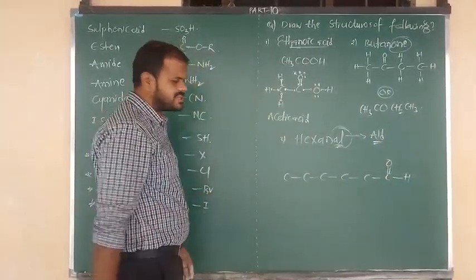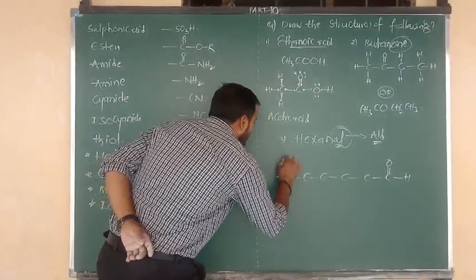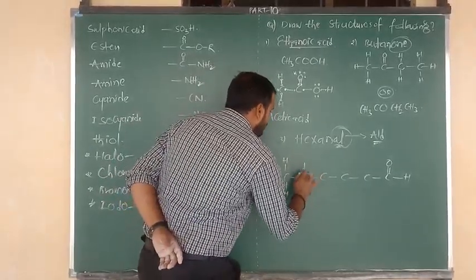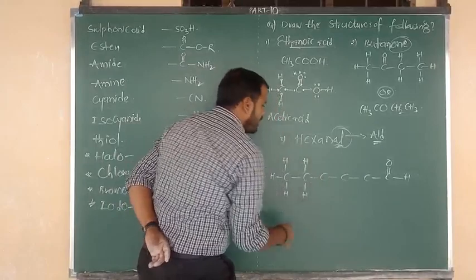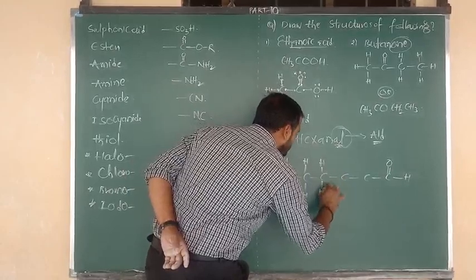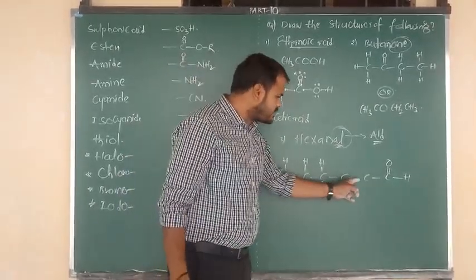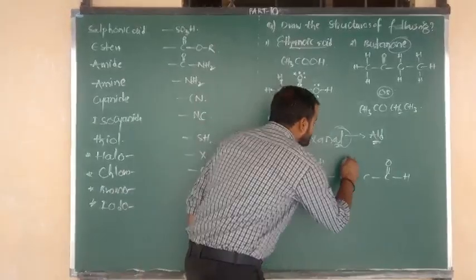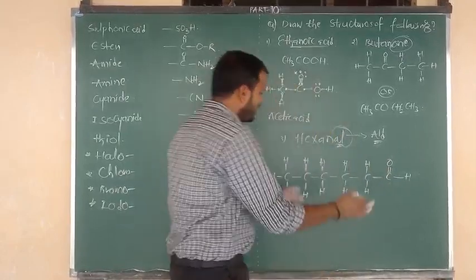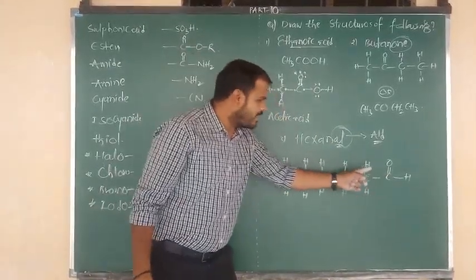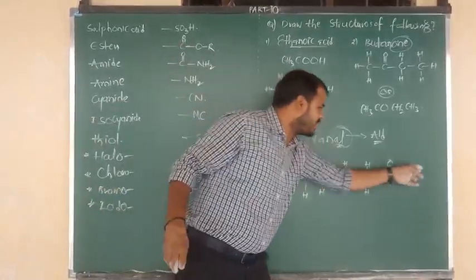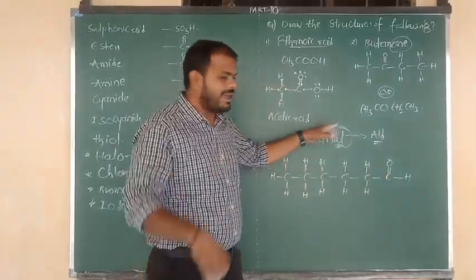Remaining, we have to balance the bonds. This carbon contains one bond, so for the remaining 3 we take hydrogen. This carbon contains 2 bonds, so only 2 hydrogens will be there. Here also carbon contains 2 bonds, left and right, so we write 2 hydrogens, because the total is 4. This carbon also contains 2 bonds, so again we write 2 hydrogens. Again here 2 bonds are there, so for the remaining 2 we write hydrogens. This is the structure of 1, 2, 3, 4, 5, 6 hexane, but the functional group is aldehyde. That's why they are saying hexanal.